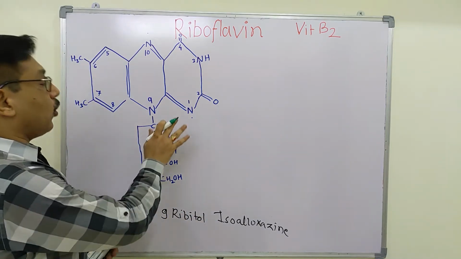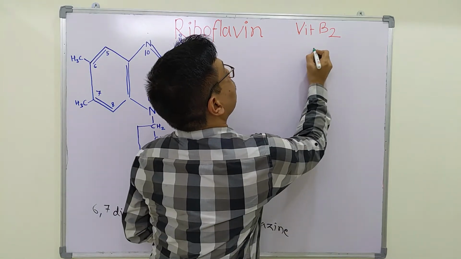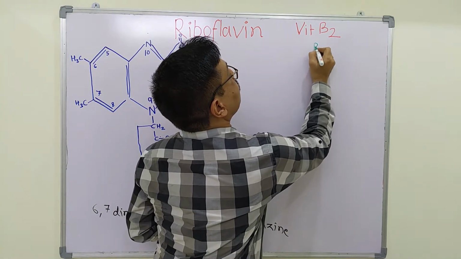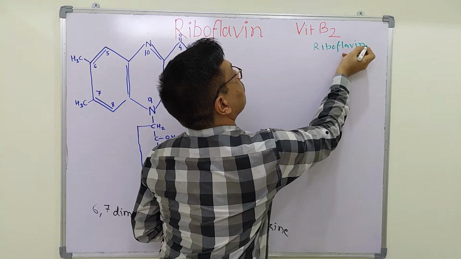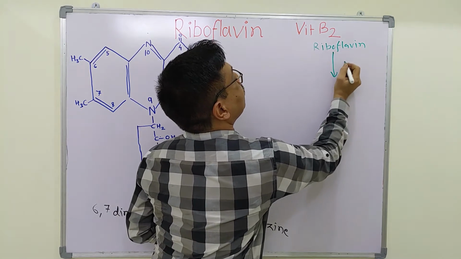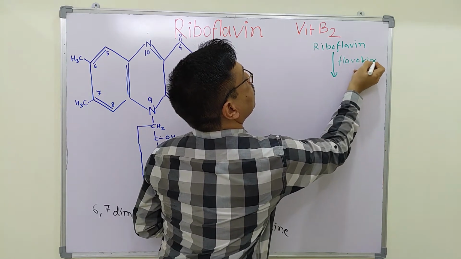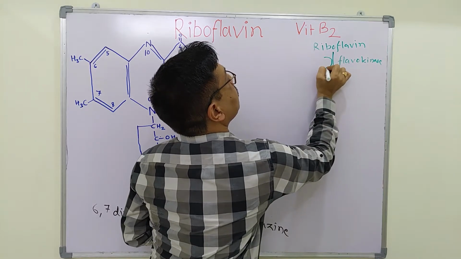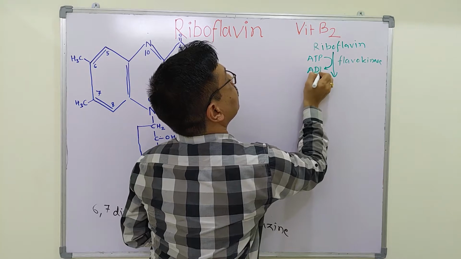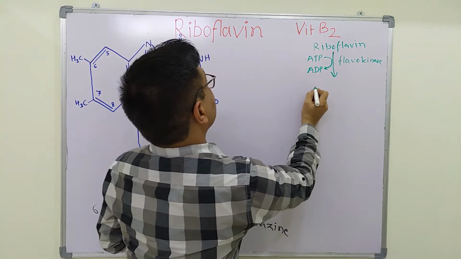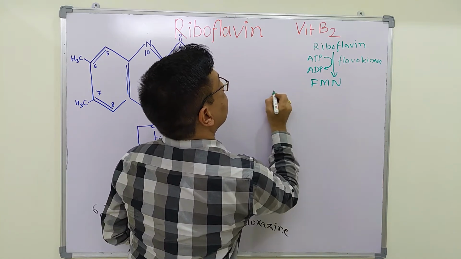By phosphorylation of this riboflavin, FMN is synthesized. So riboflavin is acted upon by flavokinase, ATP is the phosphate donor, and FMN is synthesized.